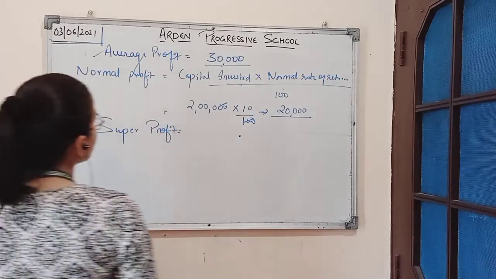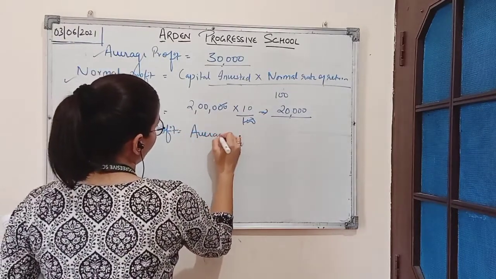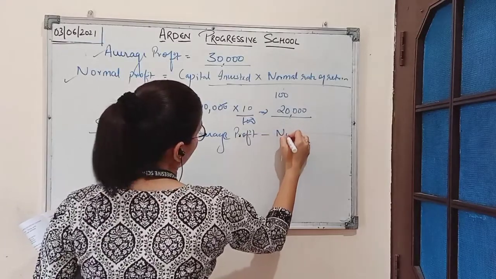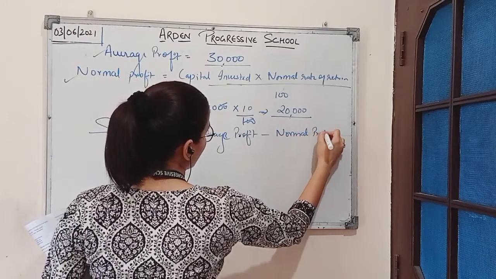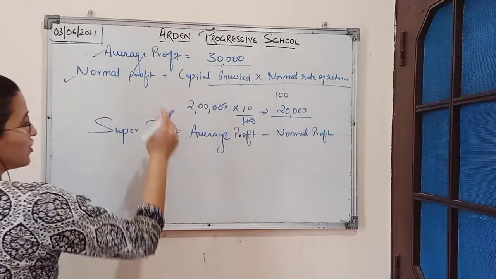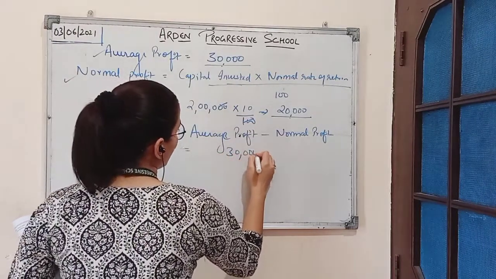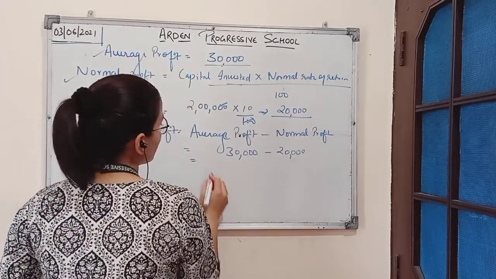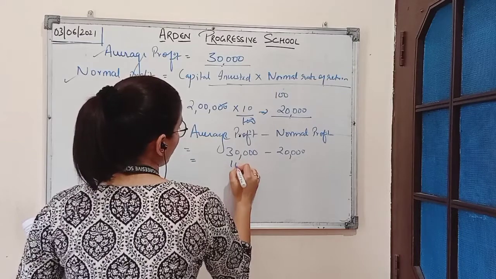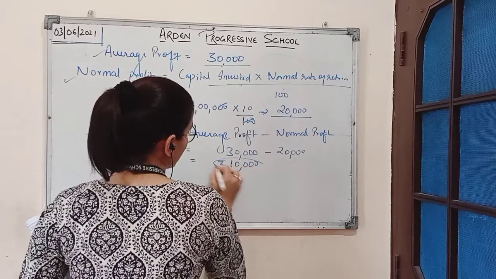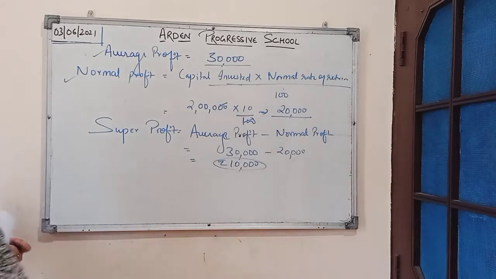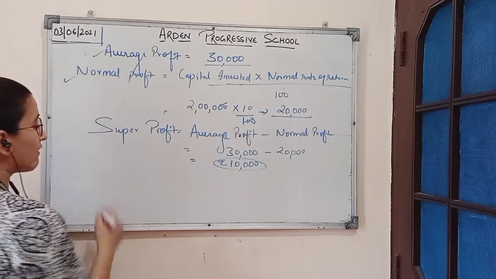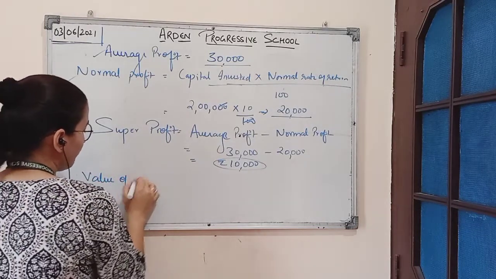The formula for super profit is average profit minus normal profit. Average profit we have is rupees 30,000 and normal profit we have calculated is rupees 20,000. The remaining amount will be the super profit, rupees 10,000. Now based on this calculation we can easily find out the value of goodwill.